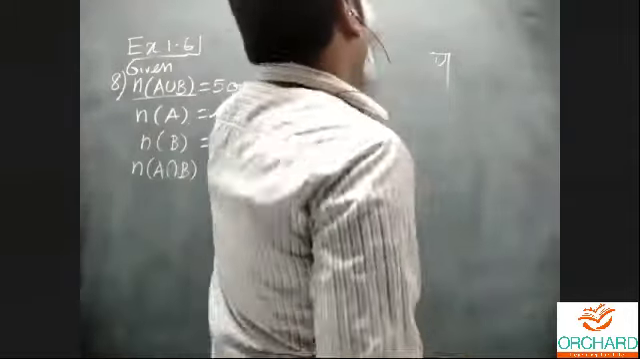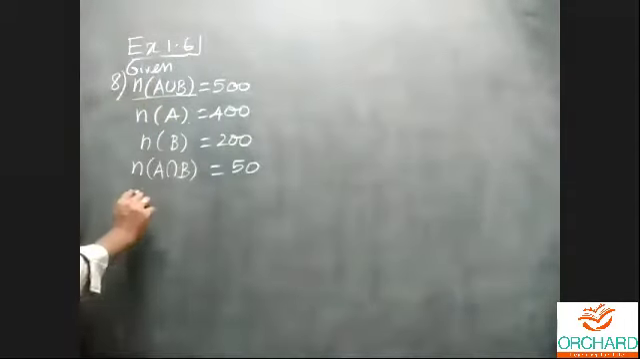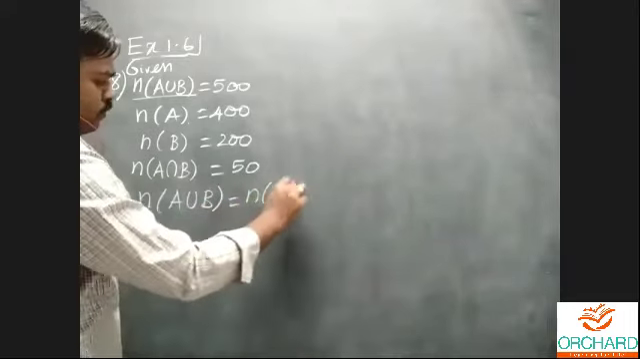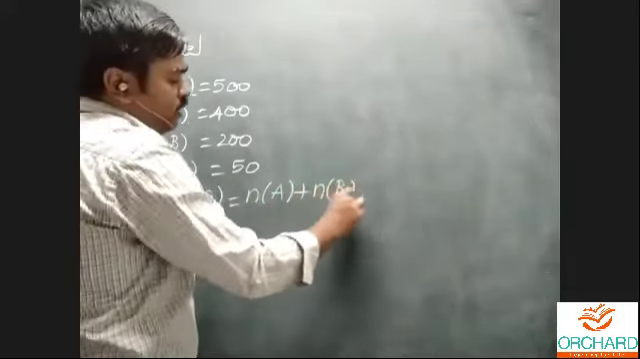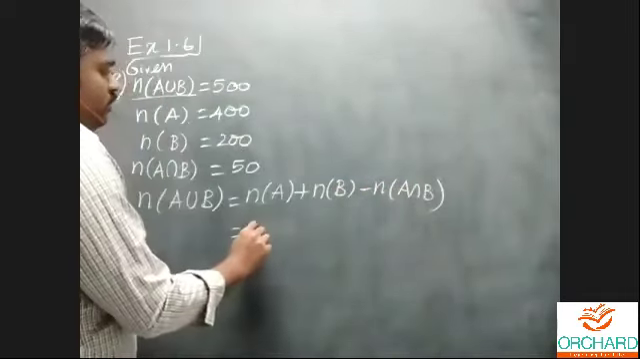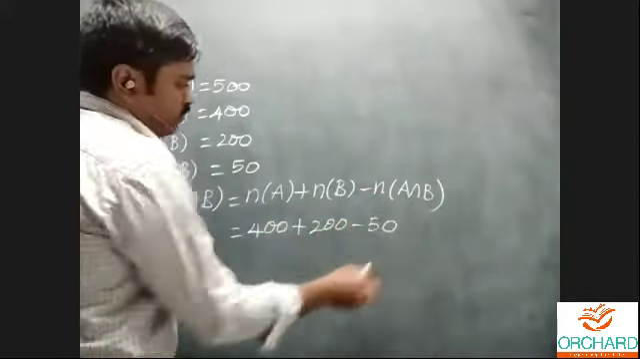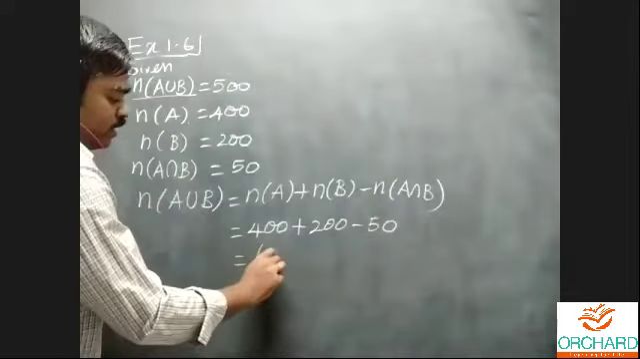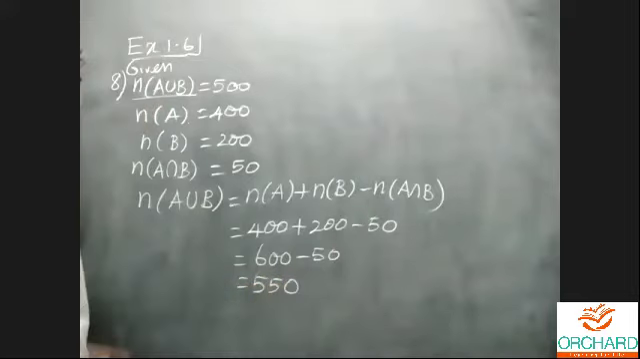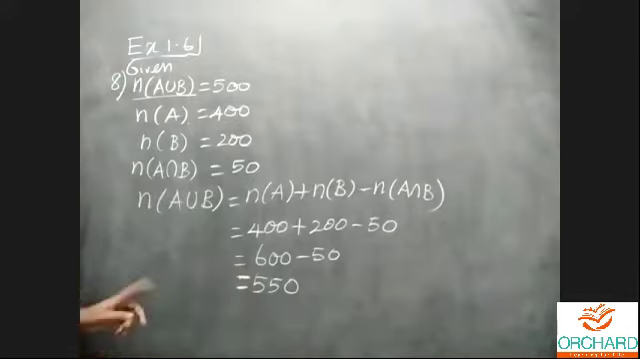So we will verify the result. n of A union B is equal to n of A plus n of B minus n of A intersection B. Substitute here: n of A is 400, n of B is 200, n of A intersection B is 50. 600 minus 50 is equal to 550. What about n of A union B? That is equal to 500.